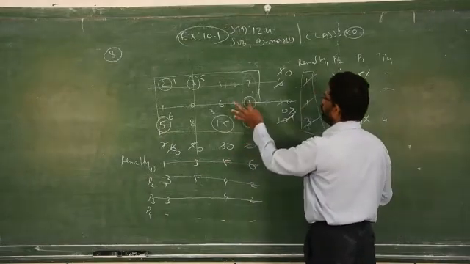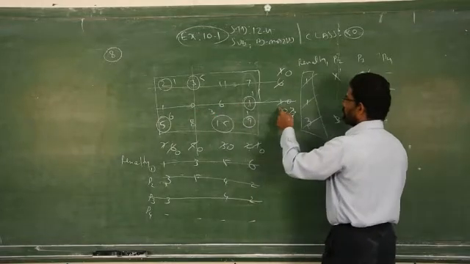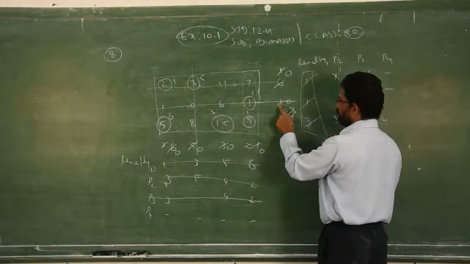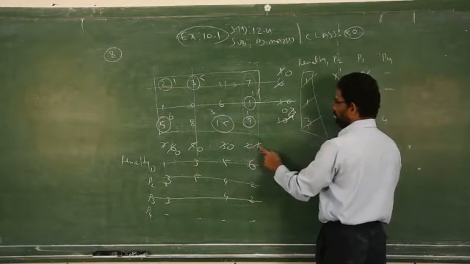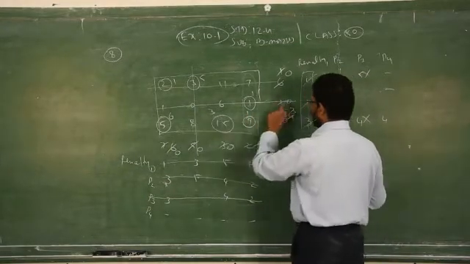Corresponding columns you have to see which one is the least one. 1 is the least one. Corresponding rows you have to see the supply and demand. Out of these two, 1 is the least one. Write this 1 over there. Then 1 minus 1, 0. Then 2 minus 1, 1. Then this entire row gets 0 because you eliminated it.